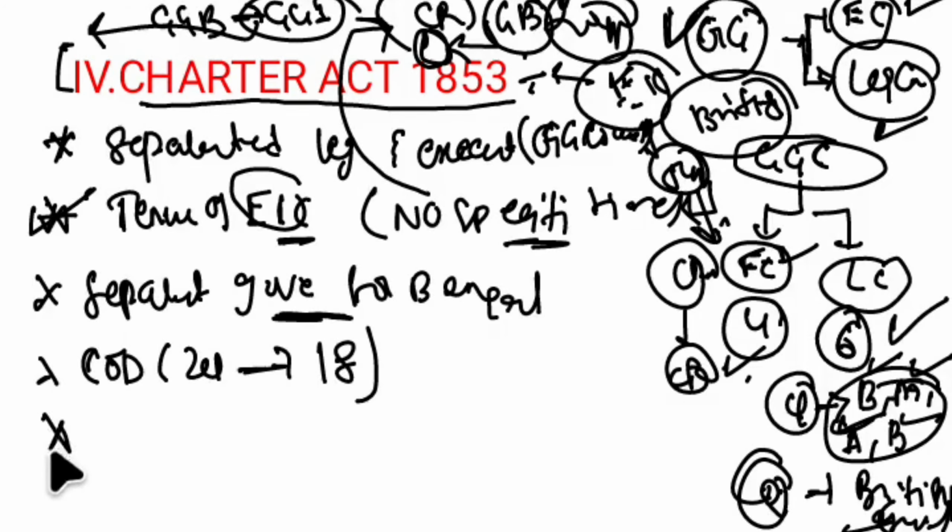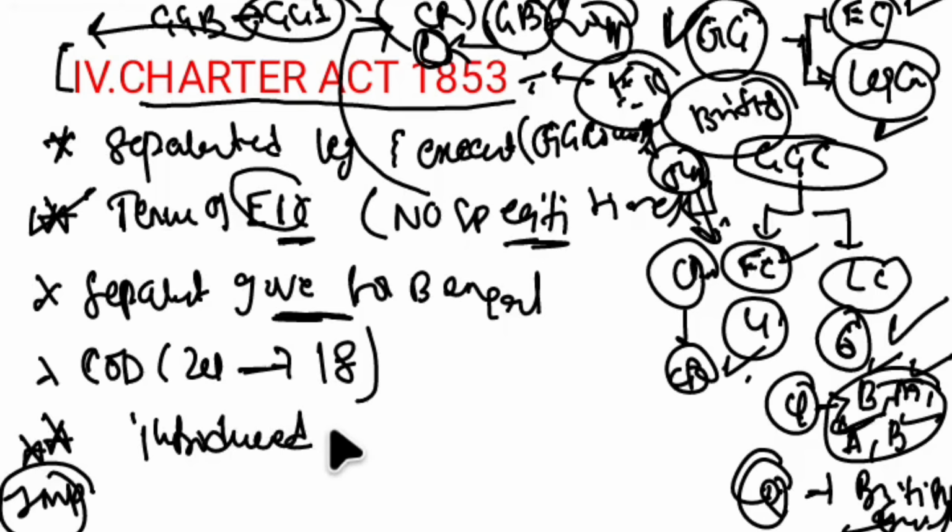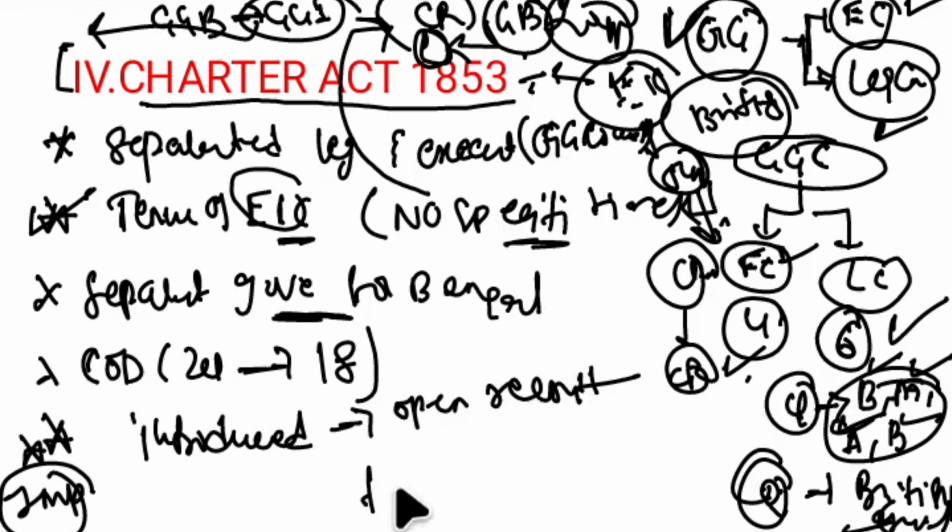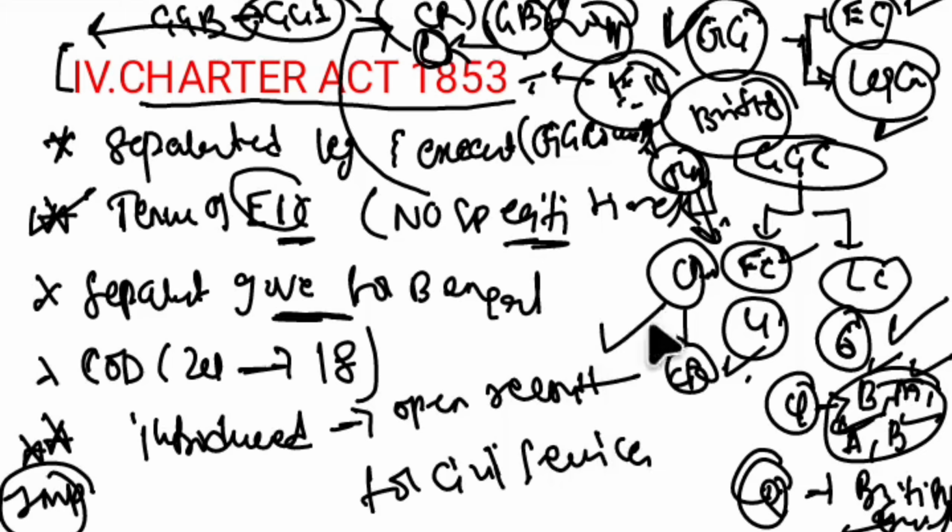And the very important provision which I discussed while discussing the 1833 Act: this Act introduced and became successful in conducting open recruitment for civil services. This is an important provision, through which act the successful open recruitment for civil services happened? The answer would be Charter Act 1853. Which act tried to introduce it but failed?